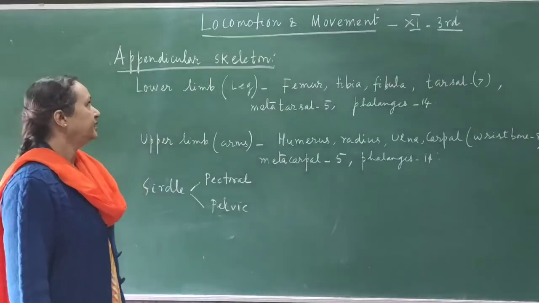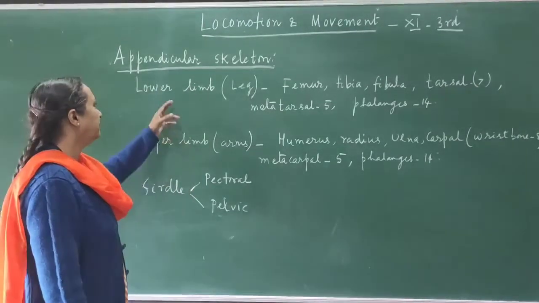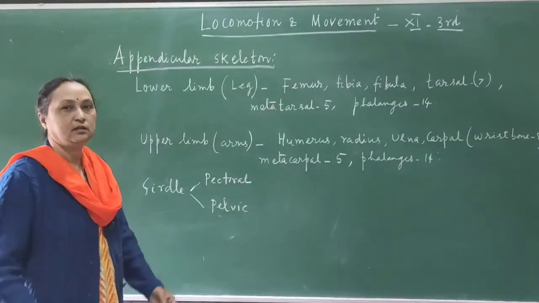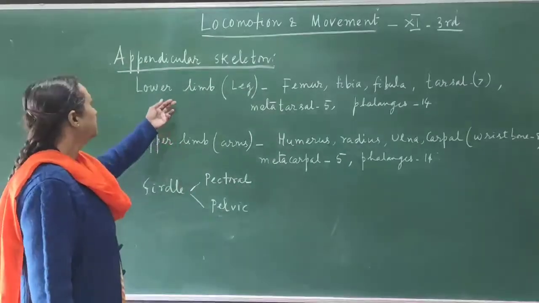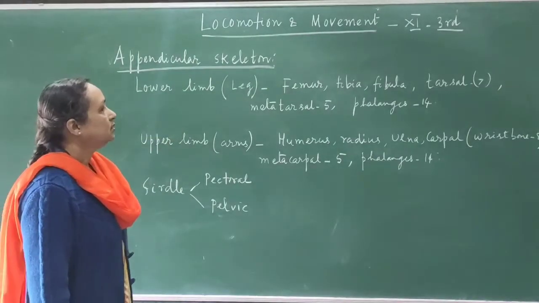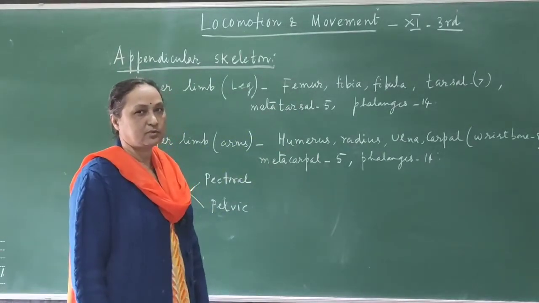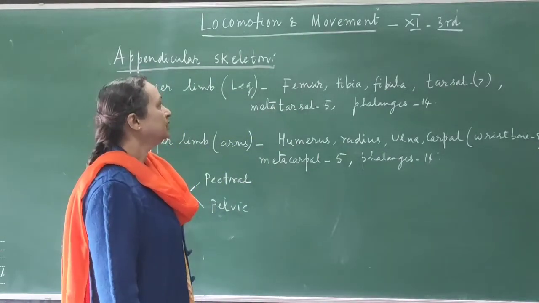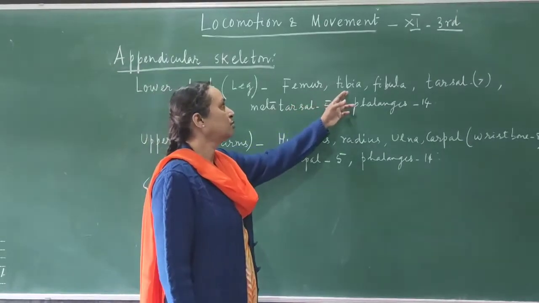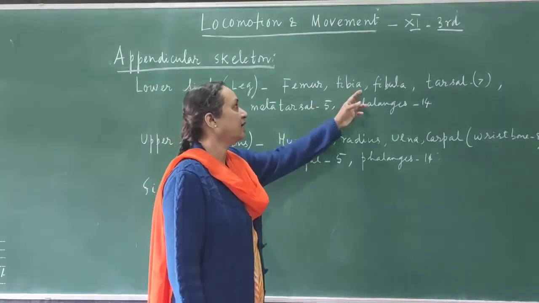Next is the appendicular skeleton. The appendicular skeleton consists of the upper and lower arms, legs and hands. In the leg, which is also known as the lower limb, the bones present are the femur, which is the longest bone, the thigh bone. Then it is connected to 2 bones which are united, named tibia and fibula.